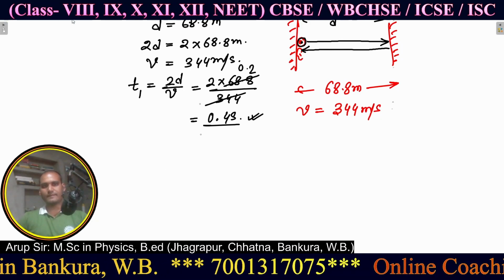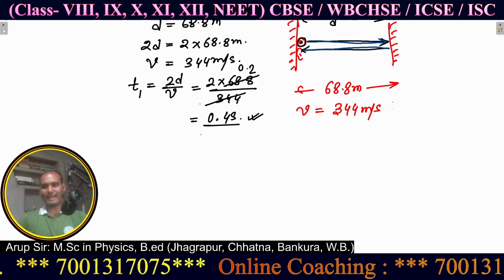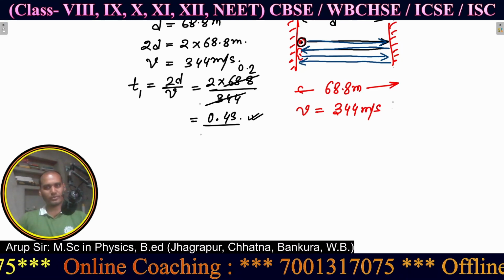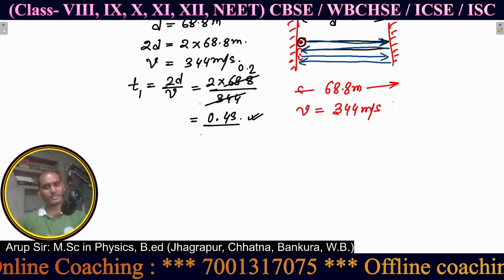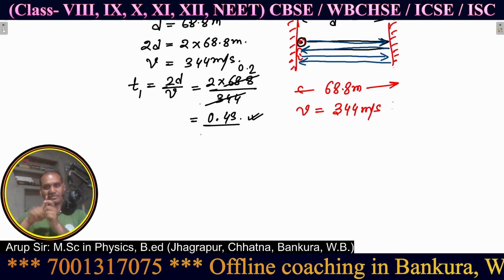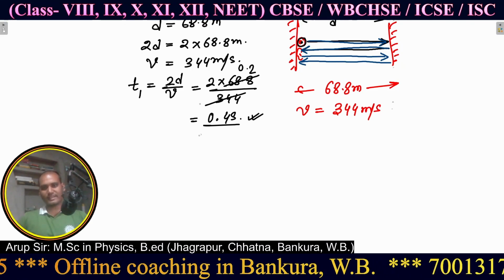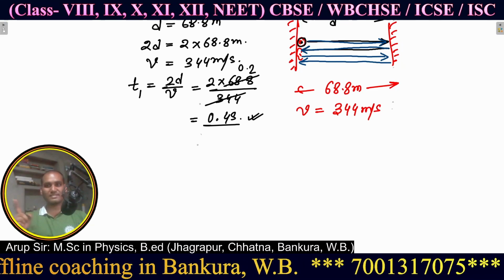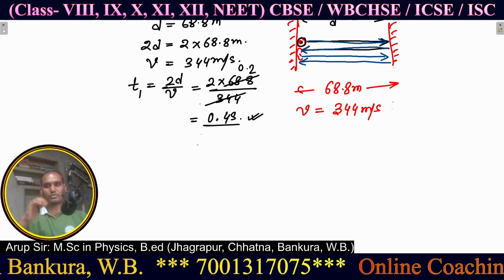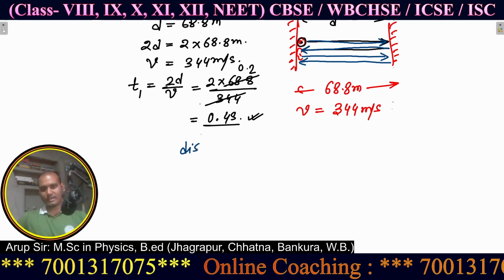Now let's see, the sound was going here and coming back here, and again reflected by this clip it will go here and again come back and be heard by the observer. Going to here, reflected back, first echo; going to here, reflected back, second echo. So what about the second echo? How much distance is it traveling? Going, coming, going, coming, total 4d.